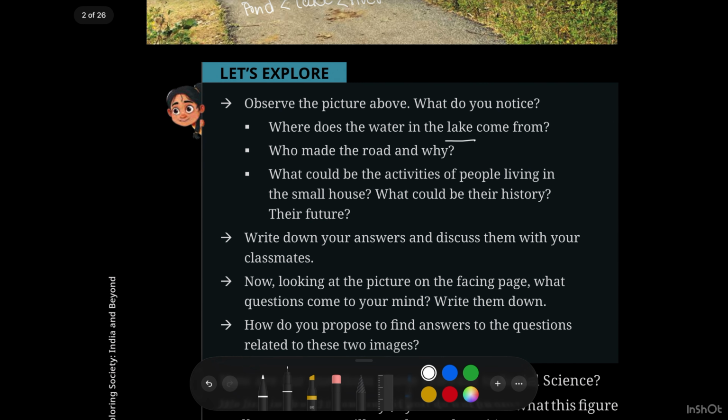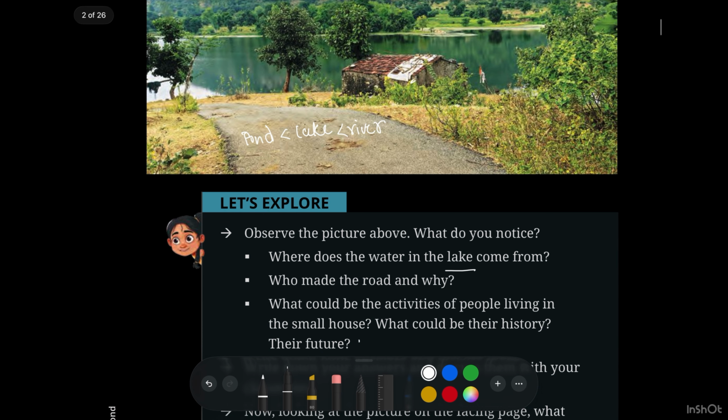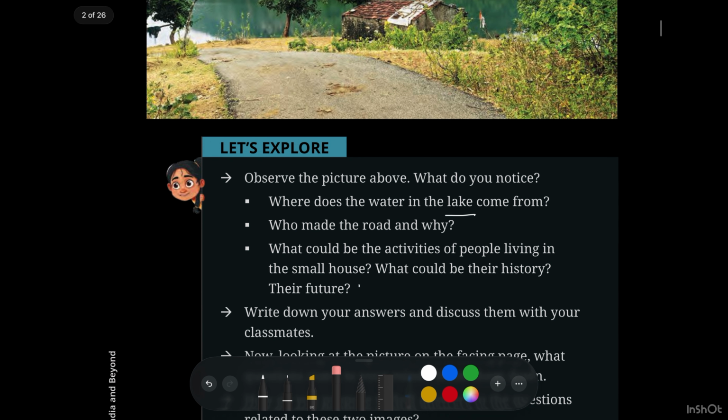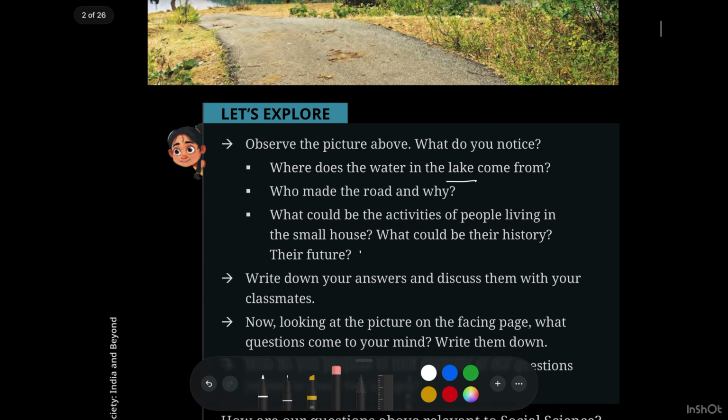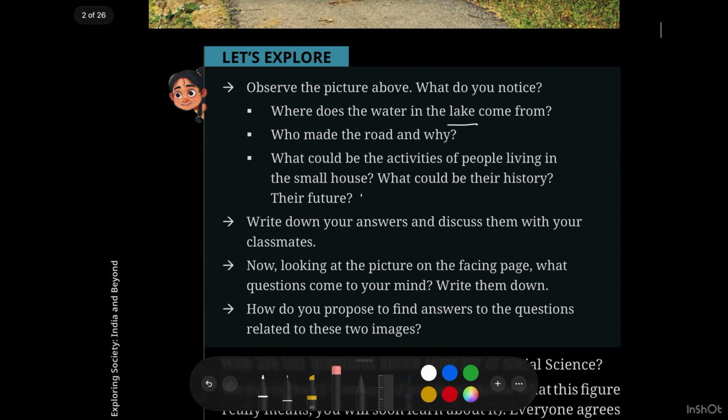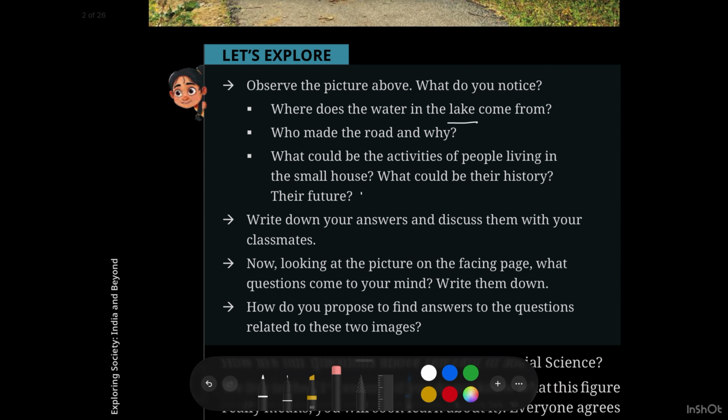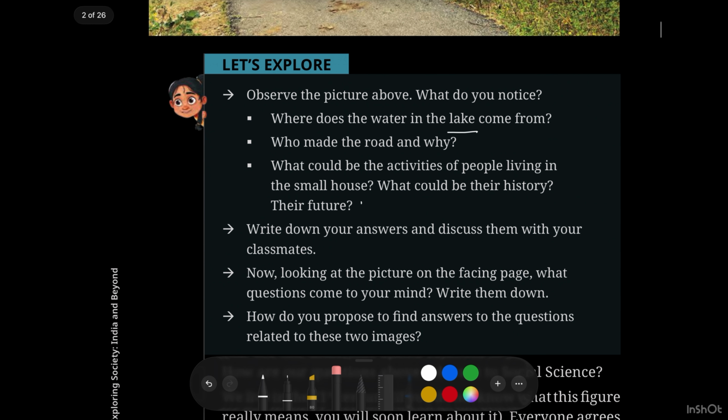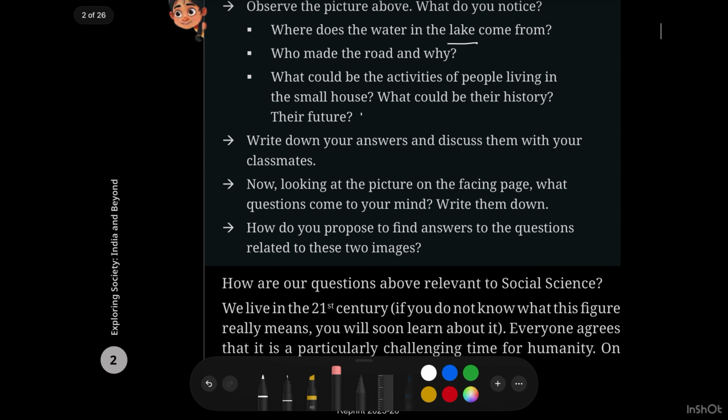What could be the activities of people living in this small house, and what could be their history and their future? See here, a small house is present. How many people will be there in this small house, and how is their lifestyle and living style? They are asking these questions to you, so write down your answers and discuss them with your classmates. This is going to be a beautiful thing in the study.